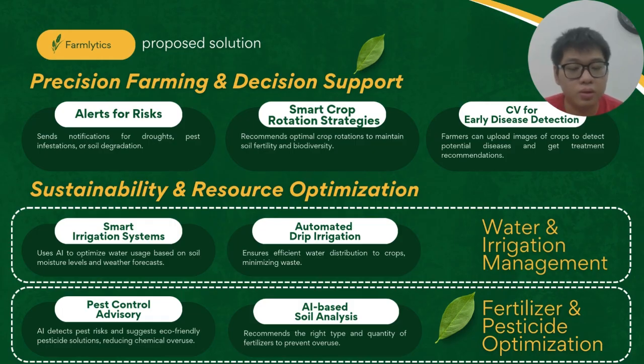The computer vision will also be extended to do early disease detection by uploading images of the crops. For sustainability and resource optimization, a smart irrigation system will be used to optimize water usage based on the soil's moisture level and weather forecast. And automated drip irrigation will also be implemented to ensure efficient water usage.